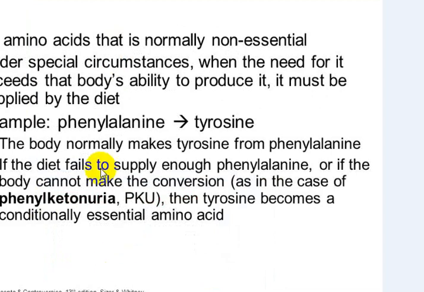So conditional amino acids அப்படினா என்னன்னா, just see the example here. Phenylalanine அப்படிங்கிறது it is an essential amino acid, and tyrosine is not an essential amino acid. But tyrosine is synthesized in our body from the phenylalanine. இதிலிருந்து தான் tyrosine produce ஆகும் body-ல். So tyrosine is non-essential and phenylalanine is essential. It is supplied through our diet. ஆனால் இது properly நம்மளுக்கு diet-ல் supply ஆகலைன்னா, this tyrosine becomes insufficient. So now tyrosine also must be supplied through our diet. அதுக்கு பேர் தான் conditionally essential amino acid. The non-essential amino acid which is made essential through our diet is conditionally essential amino acid.